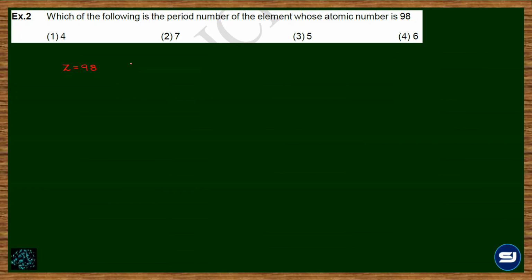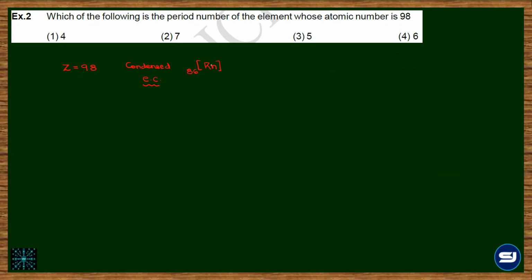You will write the condensed one, full is not required. So with Z equal to 98, for the condensed electronic configuration, which will be the nearest inert gas? Radon. So you need to know the atomic numbers of the inert gases. So before 98, the nearest inert gas is radon with 86 electrons filled.